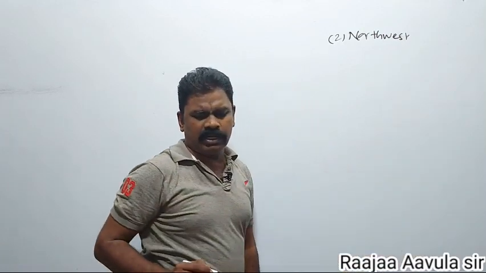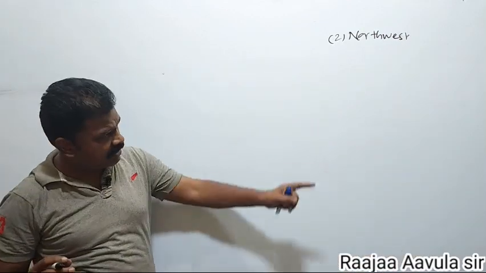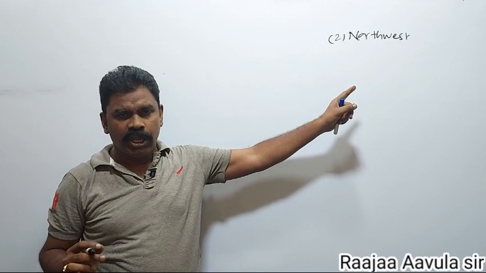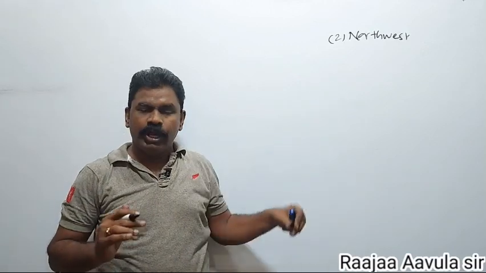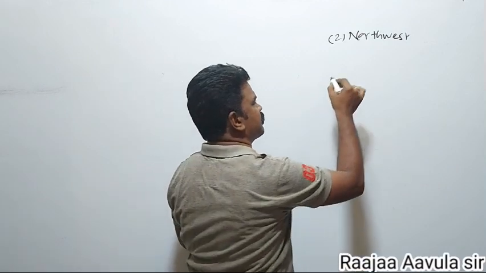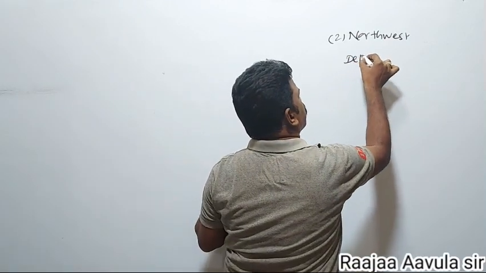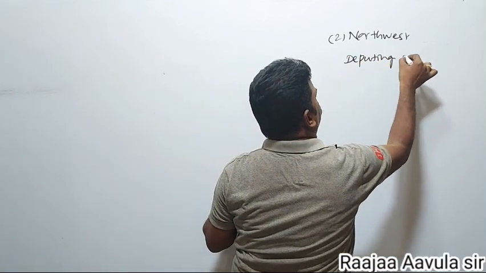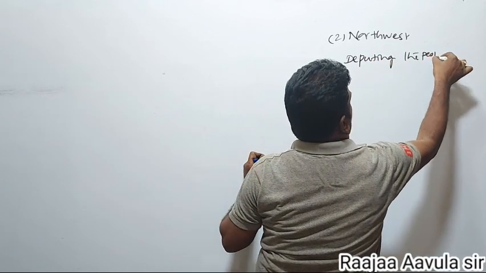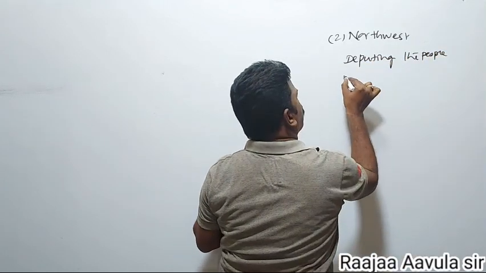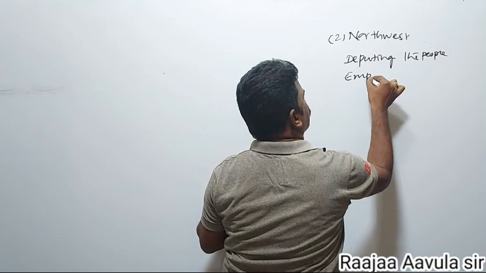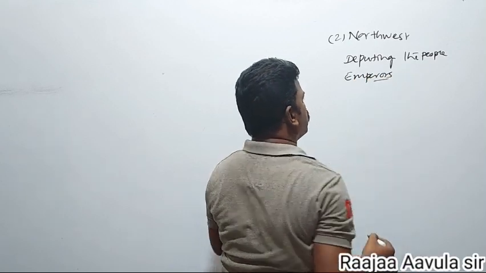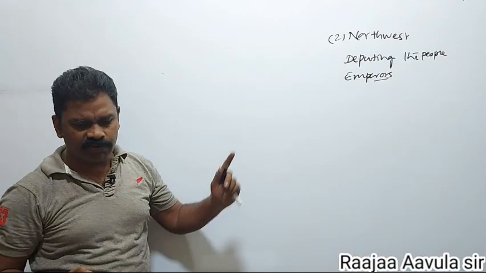He occupied the Northwest kingdoms. To occupy these Northwest kingdoms, he used the policy of deputing the people in the service of emperors. So they will be in the service of the emperors. That was the second policy, for the northwestern area.